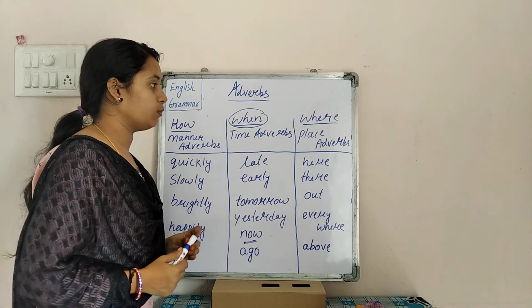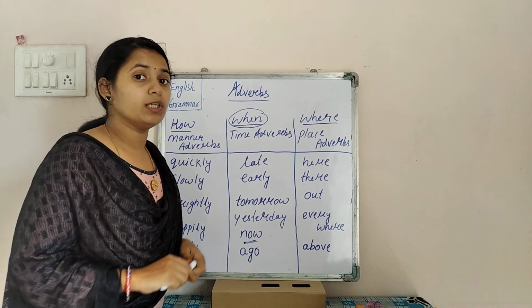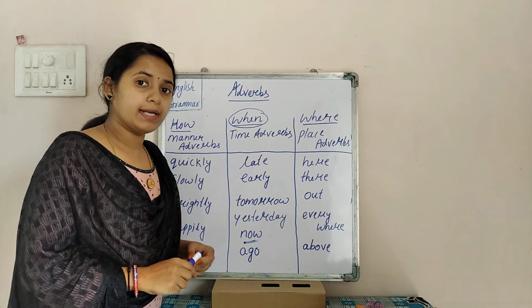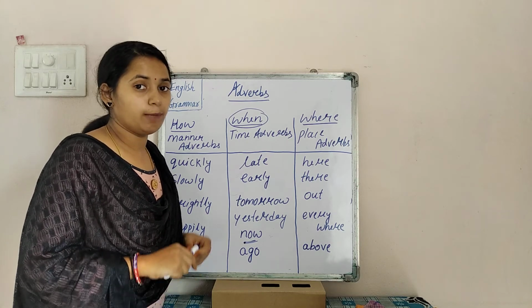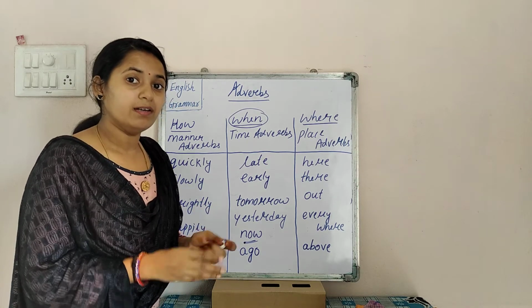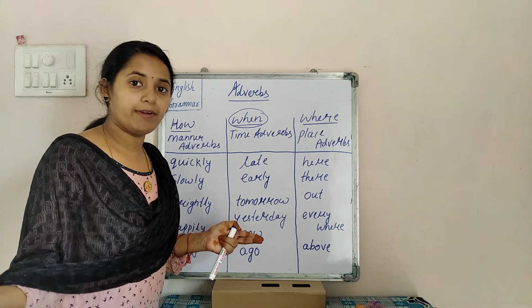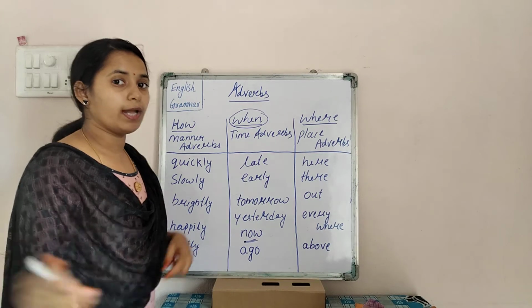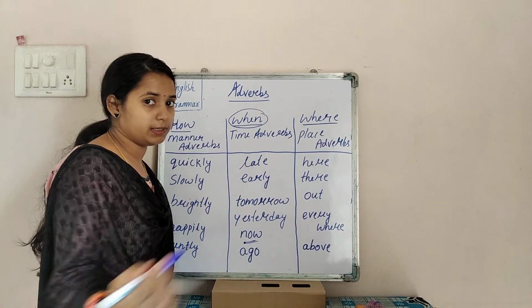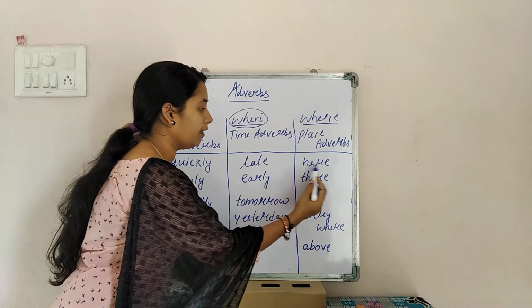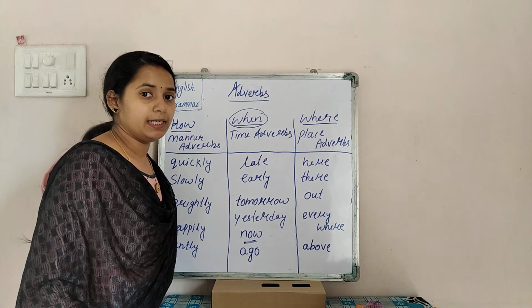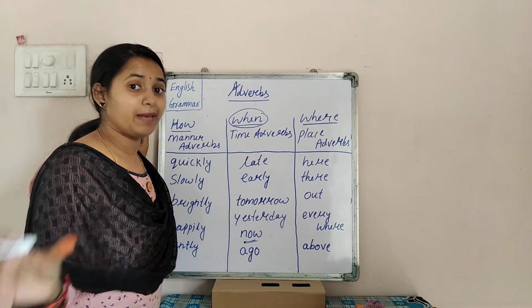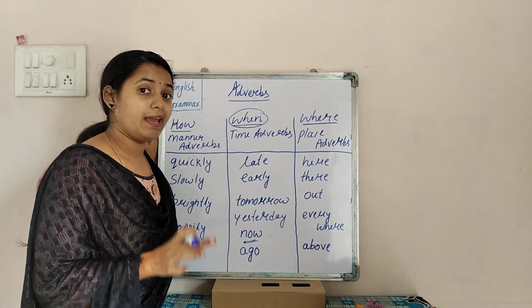Moving to the last one, see here. The answer to the question word where the action is carried out is called a place adverb. So where, here, there, everywhere, nowhere, these are all called place adverbs. Let's see what words come under this one. Ram is playing here. Where is Ram playing? Ram is playing here.